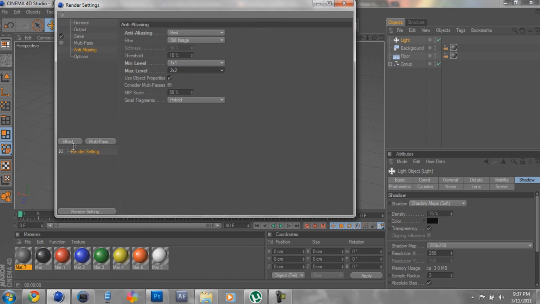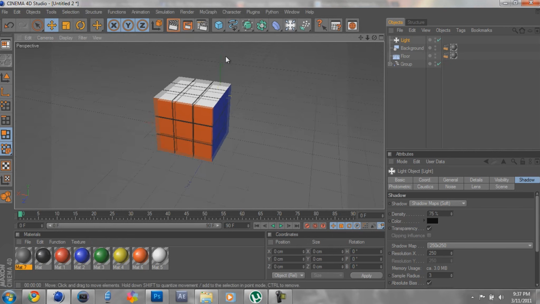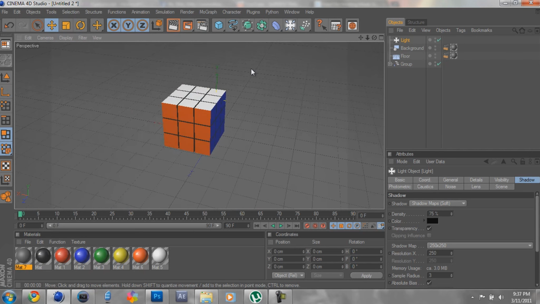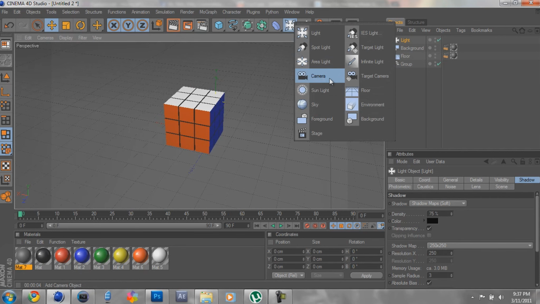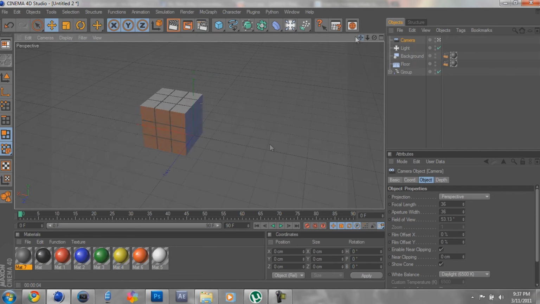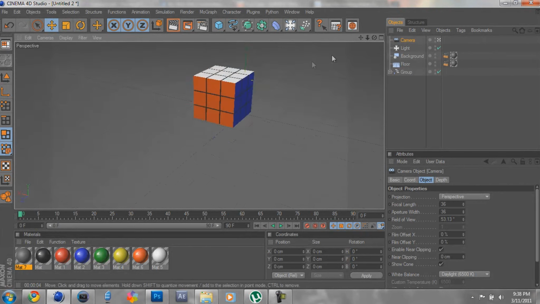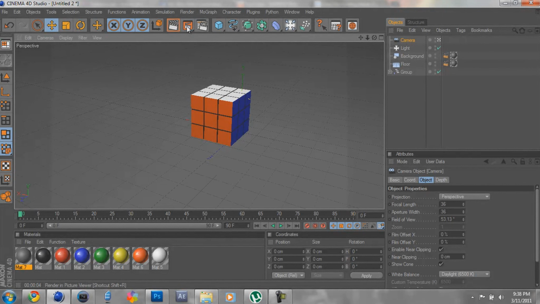And now, if you want even better lighting in your project, click effect and ambient occlusion. That gives it better lighting. And you'll notice if you render it out without a camera, it'll zoom in when you render. But to make sure it doesn't render in an awkward way, click camera and click this so it turns white right there. And now just angle the camera in whatever way you want. If you want to get a good shot of the lighting, just go like that. And once that's done, just click this.